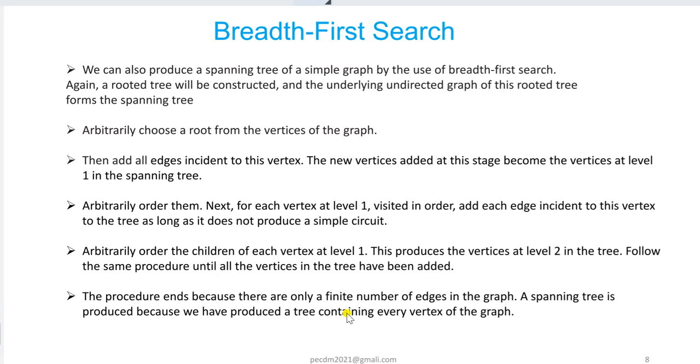In breadth first search, the graph should be a connected graph, then only we can apply the breadth first search algorithm. Okay, so if a graph is a connected graph and a simple graph, we can also produce the spanning tree with the help of the breadth first search. And again it should be a rooted tree. So what is the first step in BFS? Arbitrarily you can choose any vertex as a root node. There is no criteria to take a specific node as a root node.